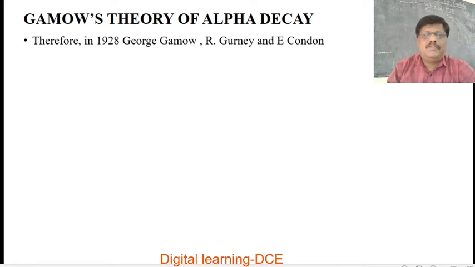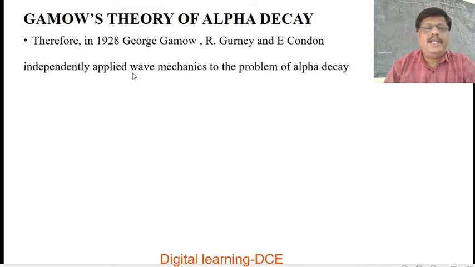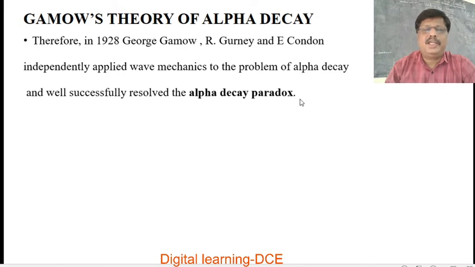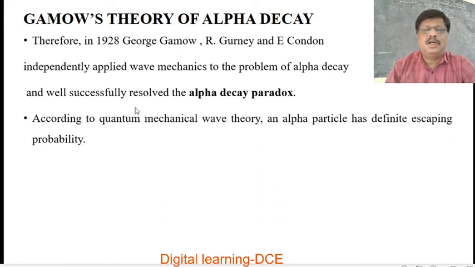After the failure of classical mechanics to explain the emission of the alpha particle from the radioactive nucleus, in 1928 George Gamow, R. Gurney and E. Condon independently applied wave mechanics to the problem of alpha decay and successfully resolved the alpha decay paradox.